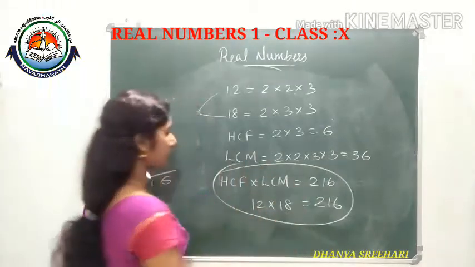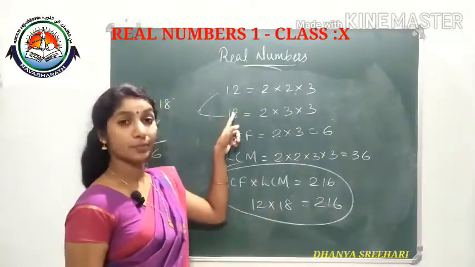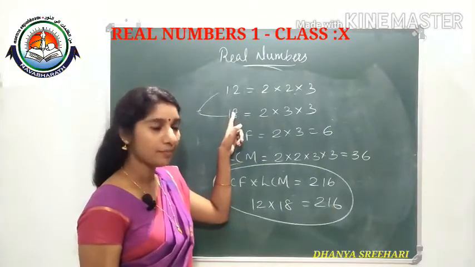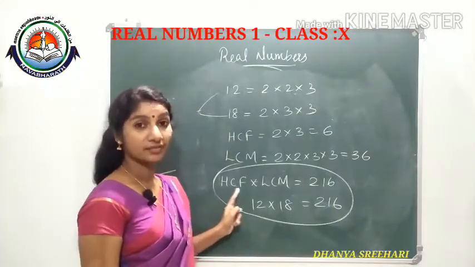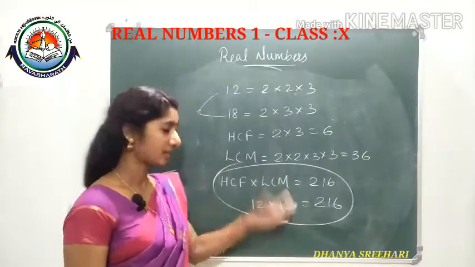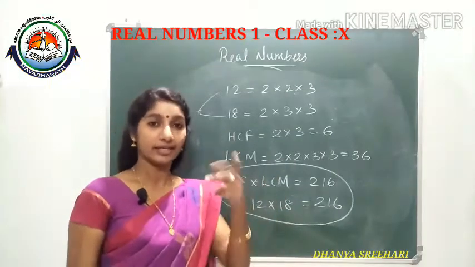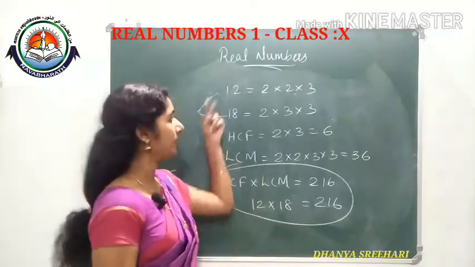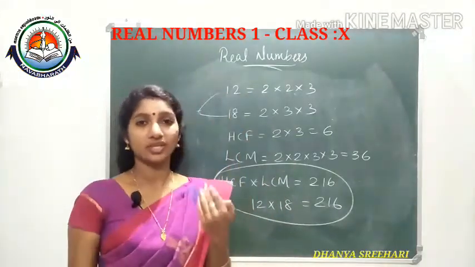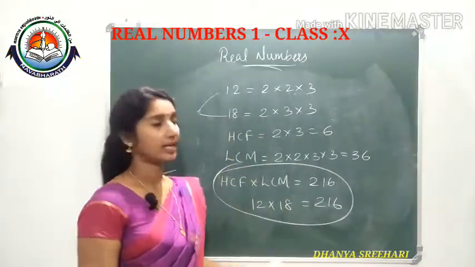So make a conclusion: this will be true for every pair of numbers. The product of two numbers is the same as its HCF into its LCM. With the example I explained, you can select any two numbers. So take any two numbers and check whether the product of the two numbers is equal to HCF into LCM.